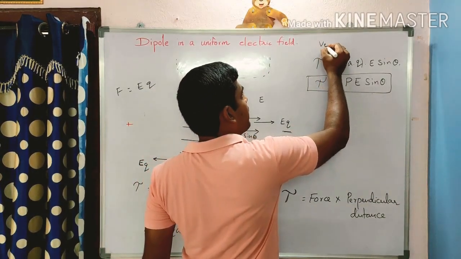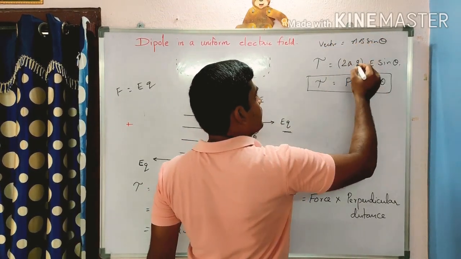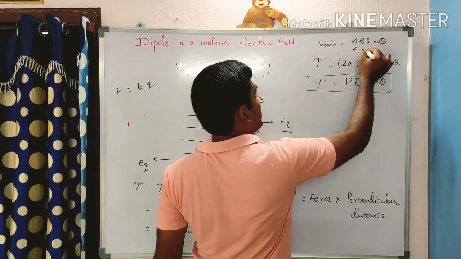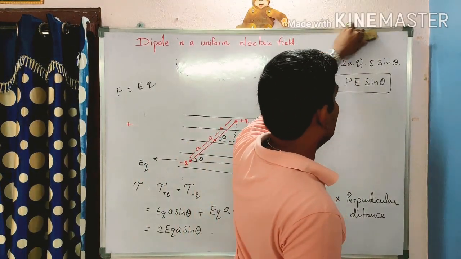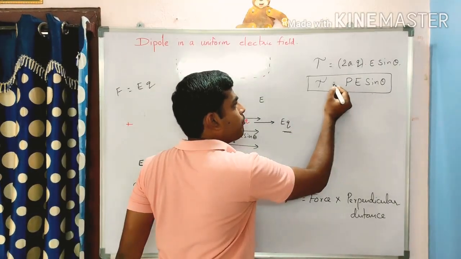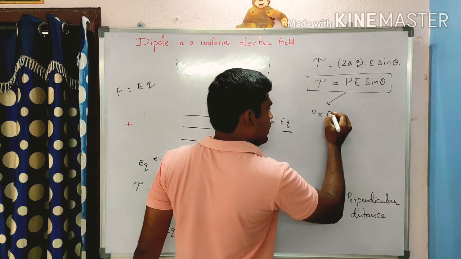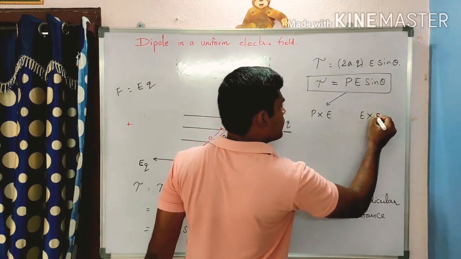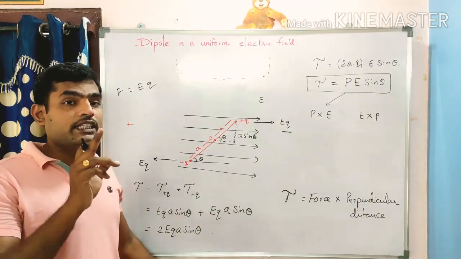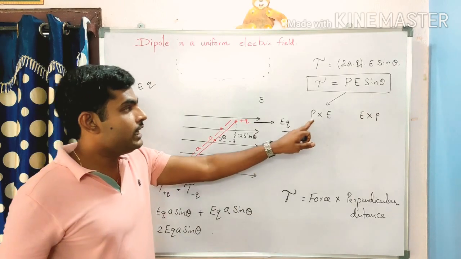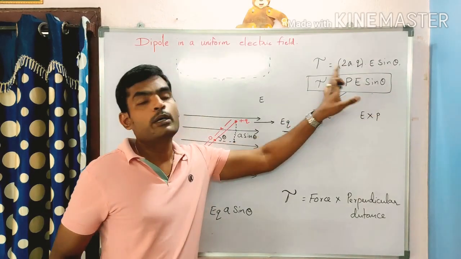Something, a vector, any vector. If it is A B sin theta, then we can write it as the cross product of A and B. In first year you learned this in vectors. Similarly, here I can write P E sin theta as either P cross E or E cross P. Either is correct. It is a vector, and vector direction is the most important one. P cross E also gives P E sin theta, E cross P also gives P E sin theta.